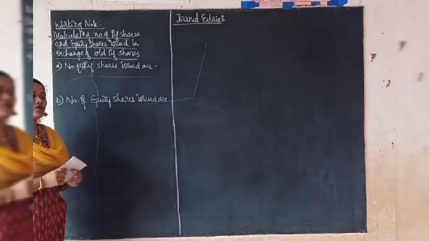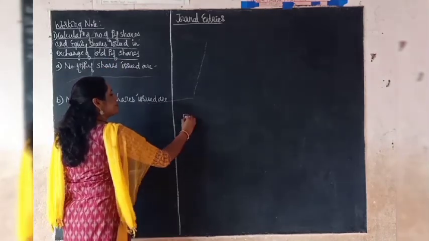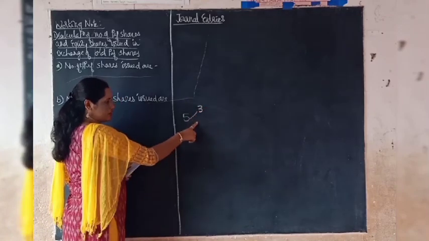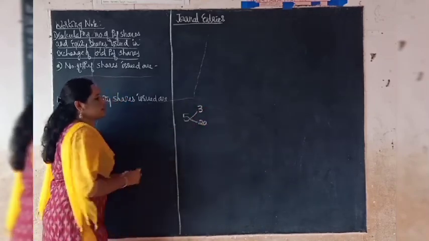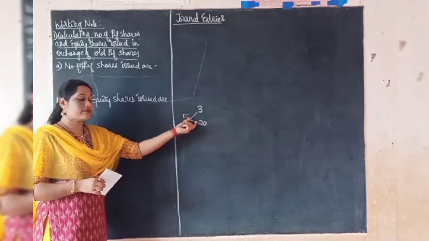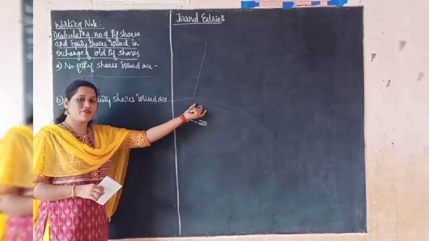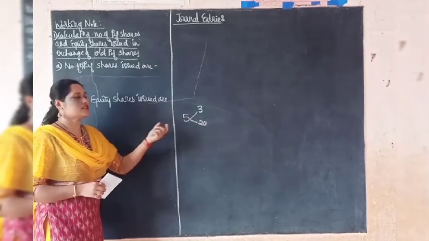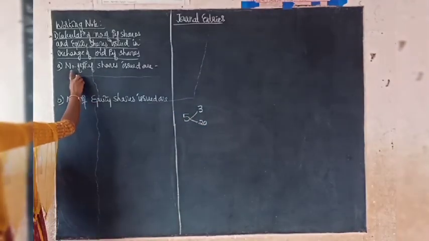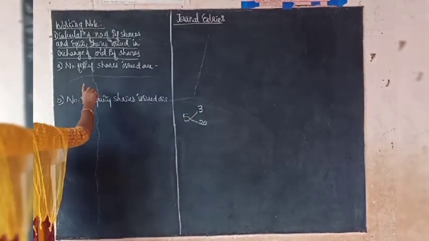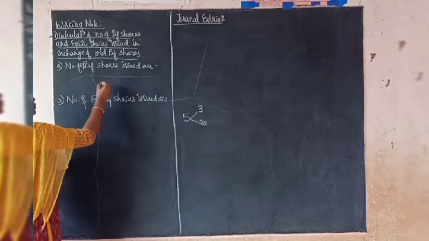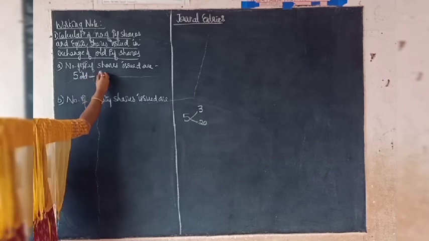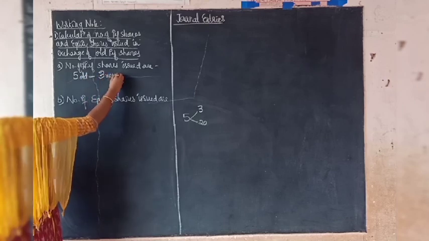The proportion was given like, if you have 5 old preference shares, you will be given 3 new preference shares and 20 equity shares. So now we are going to calculate the exact number of new preference shares and equity shares given in the place of old preference shares. So coming to the calculation part, first we will calculate the number of 8% preference shares issued. The ratio is, if you have 5 old preference shares, you will be given 3 new preference shares.